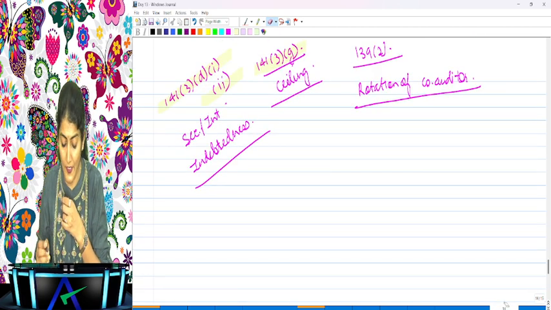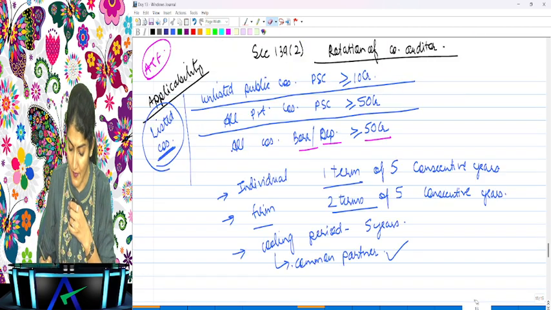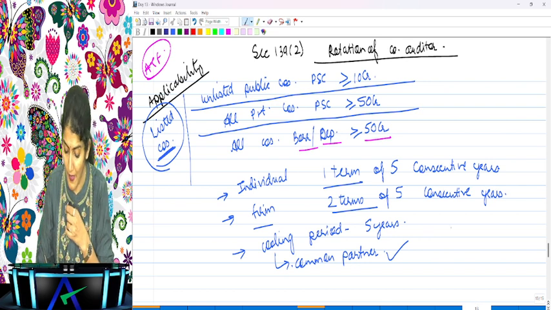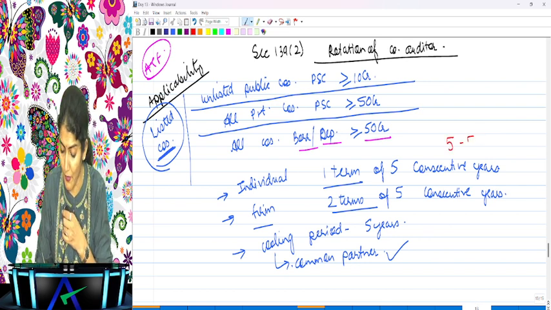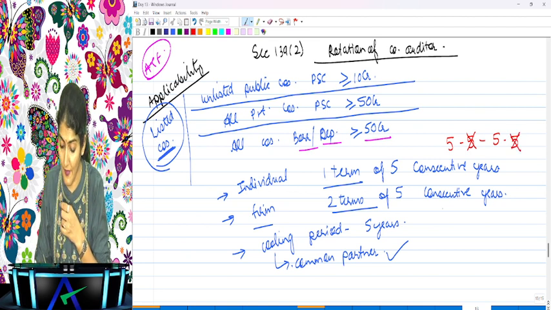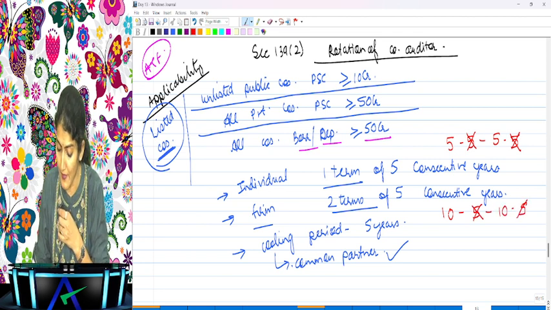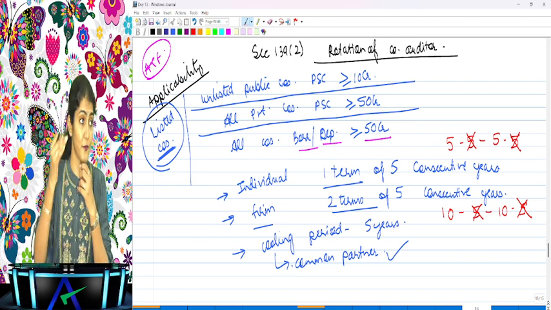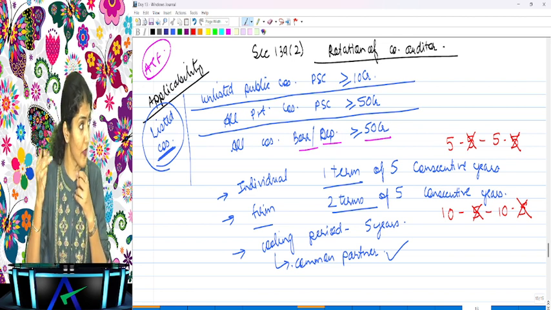Okay. So if an individual is appointed, then what does it say? Individual appointed for 5 years, then he cannot be appointed for audit for the next 5 years. Again appointed for 5 years, again cannot be appointed for the next 5 years. And a firm appointed for 10 years cannot be appointed for the next 5 years. Again a firm appointed for 10 years, again cannot be appointed for the next 5 years. Are you able to follow this, everyone? Yes.